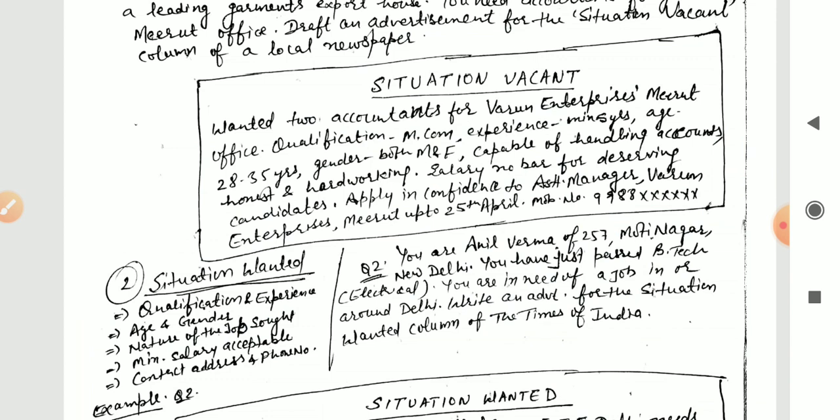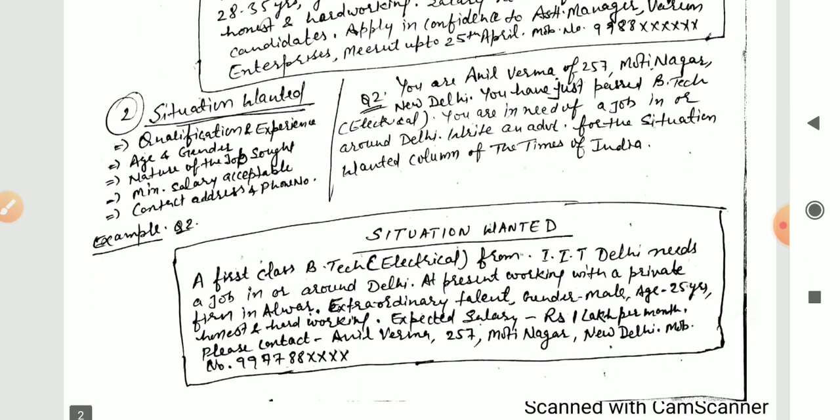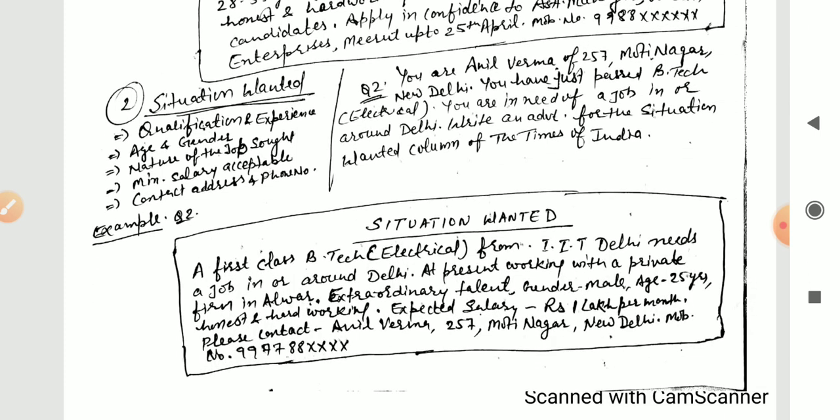So what is the title here? Here the title should be situation wanted. So the title is situation wanted. You will start like highly qualified, and here because he has just passed, you can write first class BTech electrical from IIT Delhi. It means he has also passed his engineering, that is from IIT. So he needs a job in or around Delhi. So you will have to mention where he needs the job.